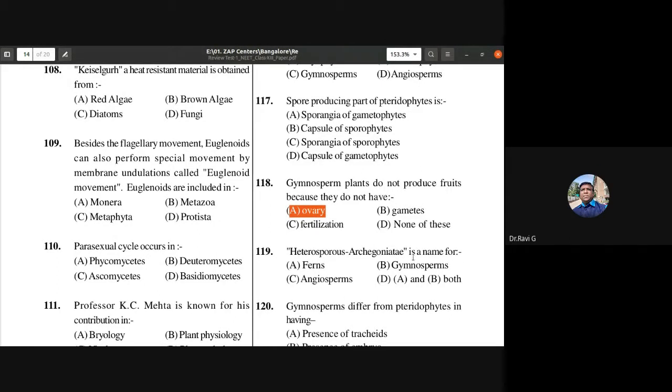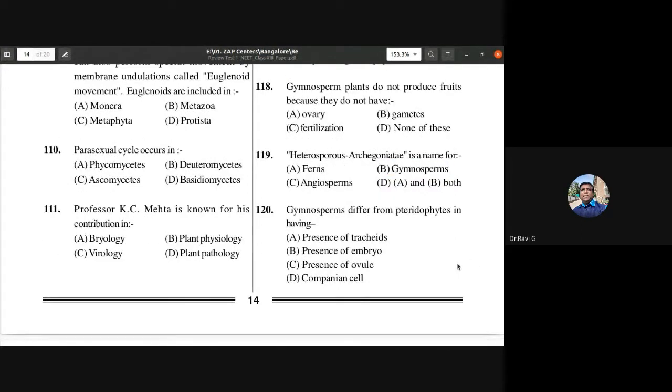Heterosporous archegoniate is a name for, is it ferns? Heterosporous archegoniate, gymnosperms. They produce two types of spores, that is microspores and megaspores. And they also have archegonia. So heterosporous archegoniate is a name for gymnosperms. So 119 B is the answer. Gymnosperms differ from pteridophytes in having presence of tracheids, presence of embryo, or presence of ovule.